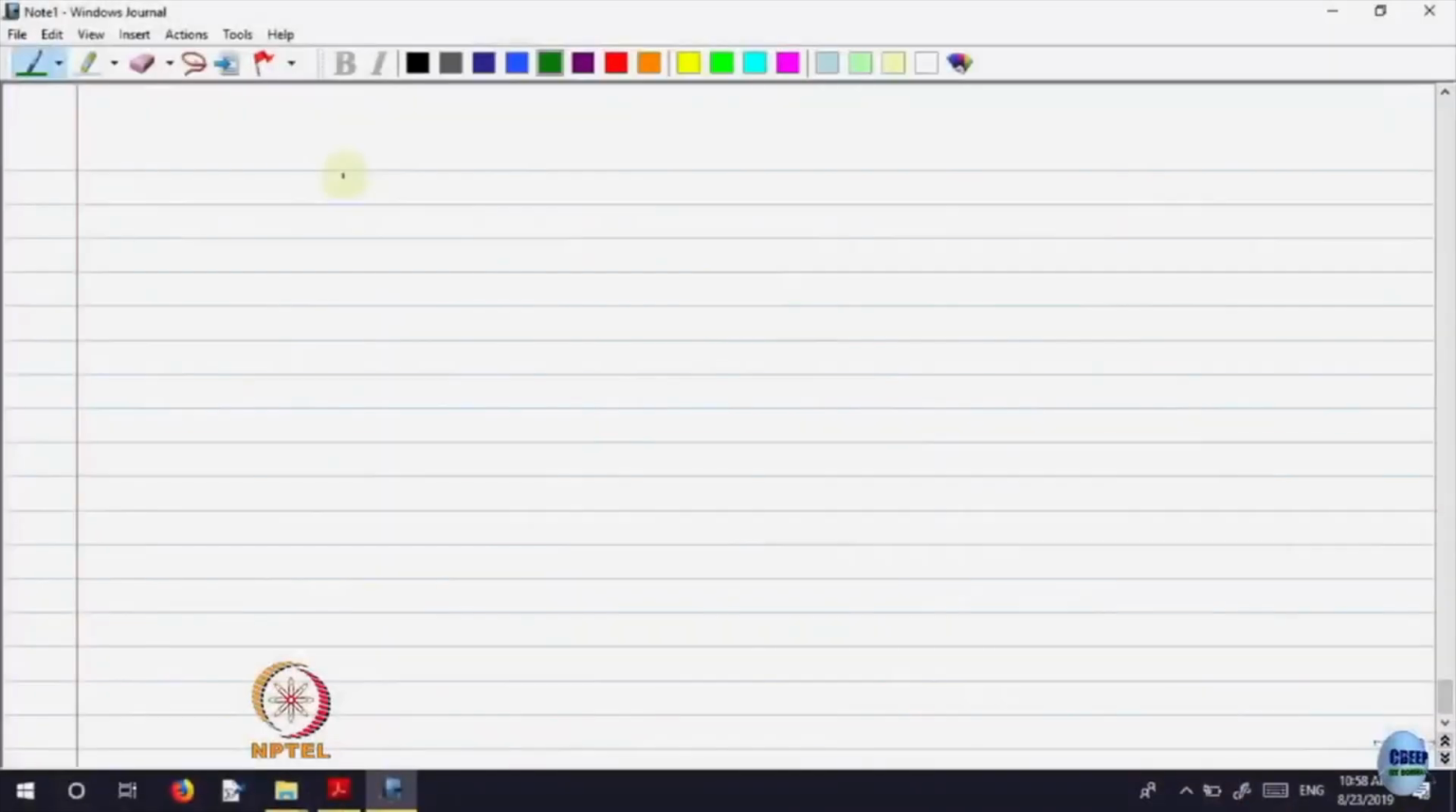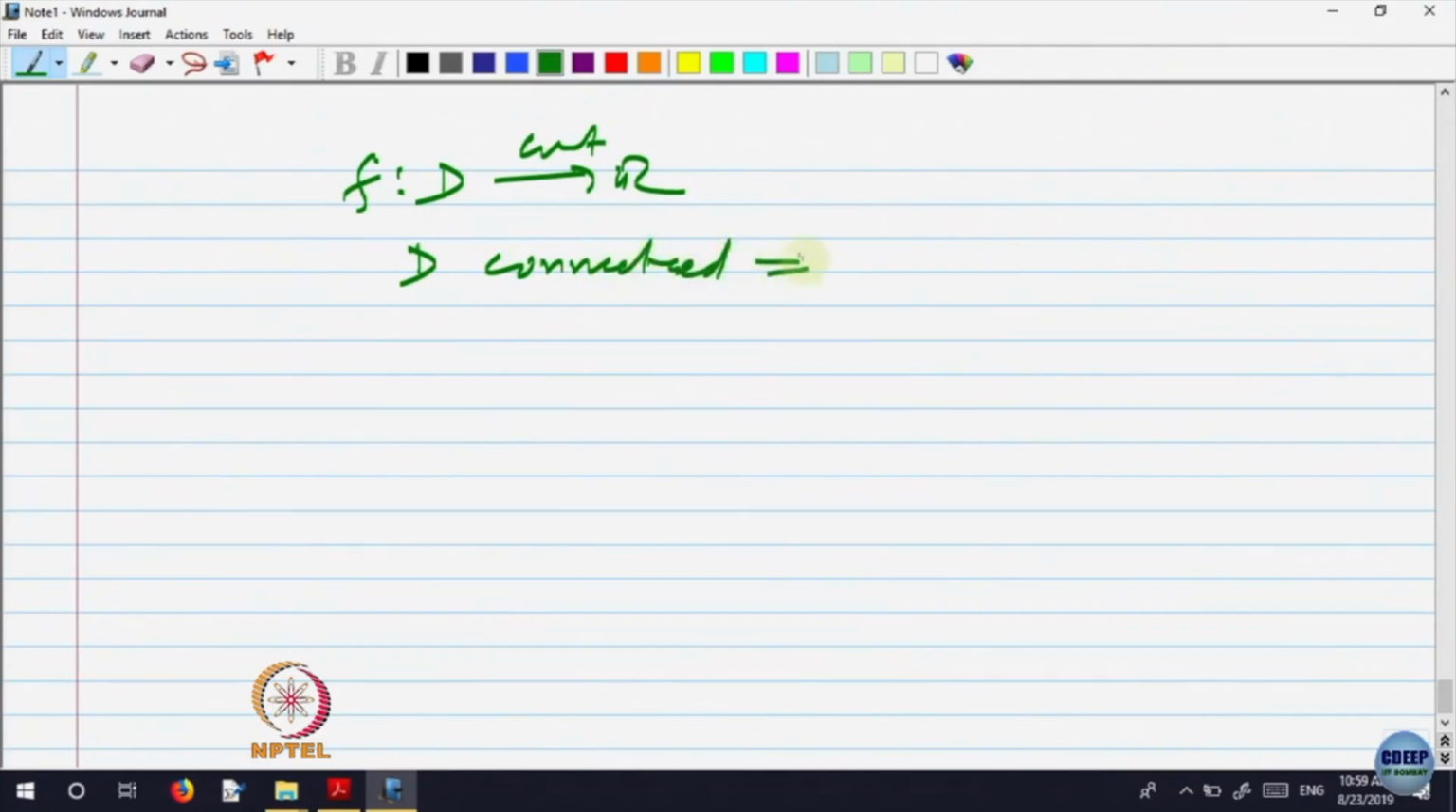Image of connected sets are connected, so let us write: f from D to R continuous, D connected, implies f of D connected. Okay.